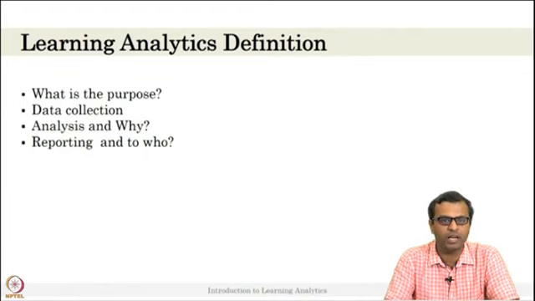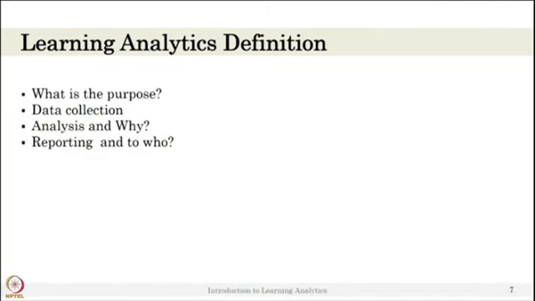And analysis: what kind of analysis and why do we have to do analysis? From the data you can apply machine learning methods or statistical methods, like in educational data mining. You can apply different analysis methods in order to understand students' learning. The analysis, to understand students' behavior, will be reported to the stakeholders. Who are the stakeholders? Stakeholders can be teachers, students, the organization, the school principal, the head of the institute, or the district education officer, something like that.